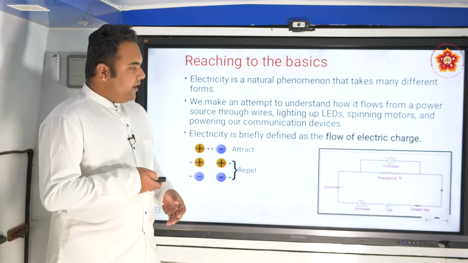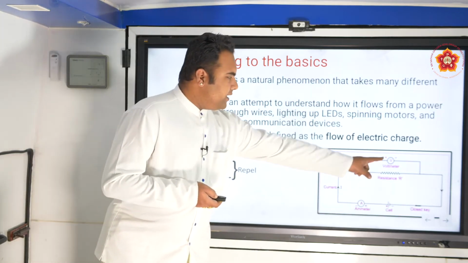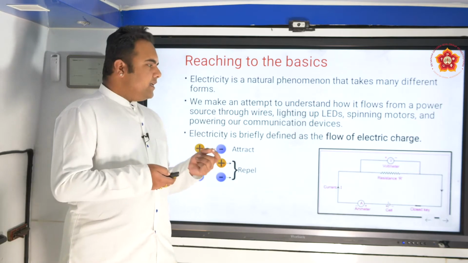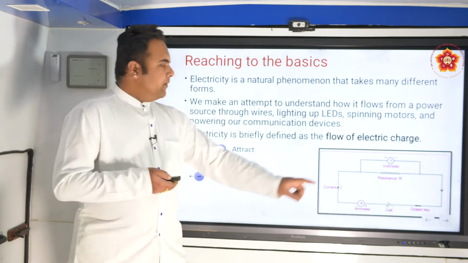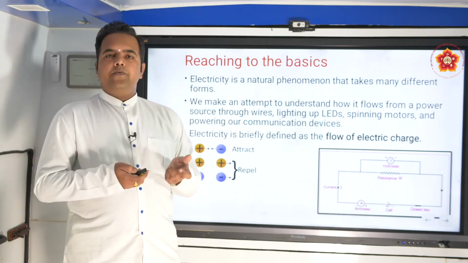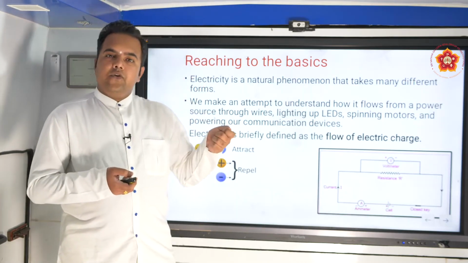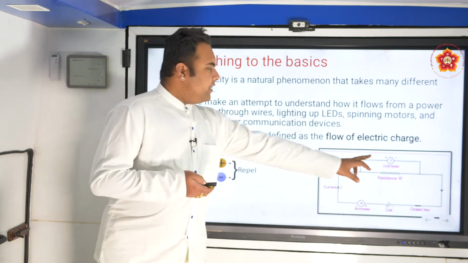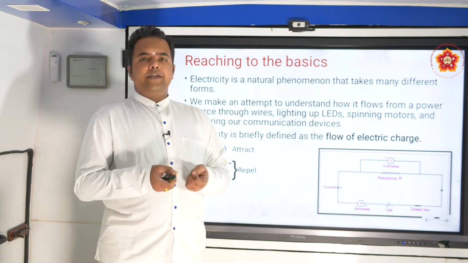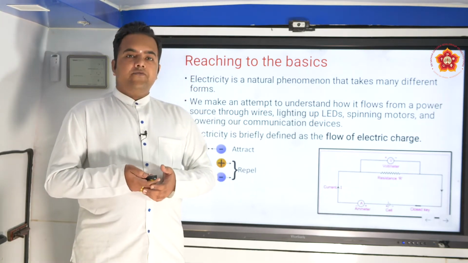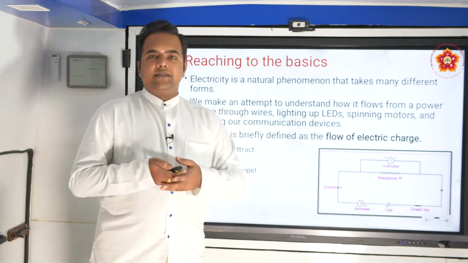Now we come to a point where, having discussed electric circuits, we know that ammeter and voltmeter are the two important instruments which measure the electric current and voltage respectively. Ammeter measures the electric current, voltmeter measures the voltage or the potential difference across two points. Whenever we connect an ammeter, it shows how much current is flowing through the component. Similarly, when we connect a voltmeter, the reading shows the potential difference across the two points. Definitely there is a question: why do we connect ammeter like this and voltmeter like this in the circuit?